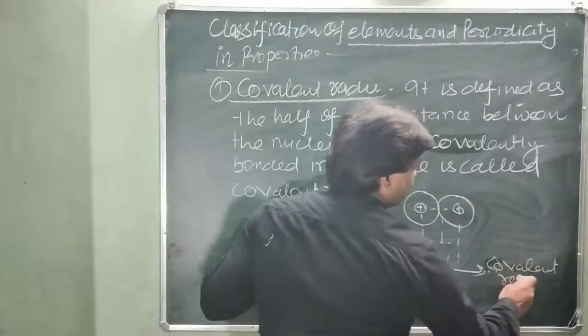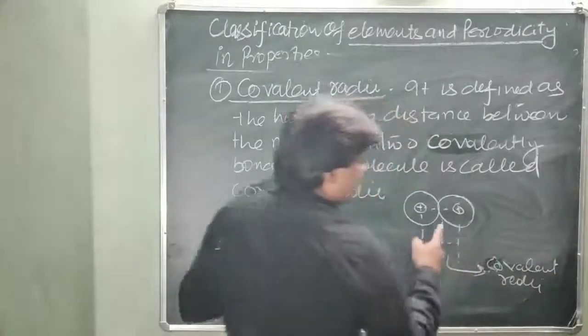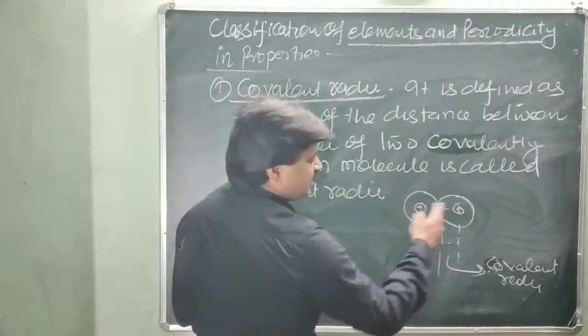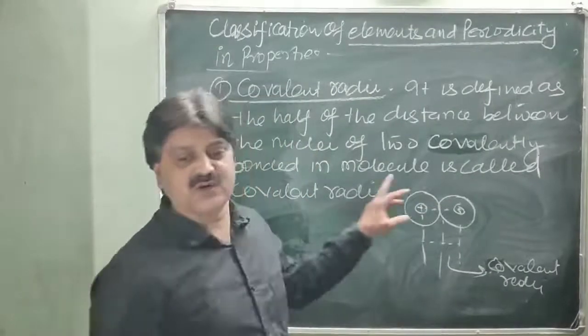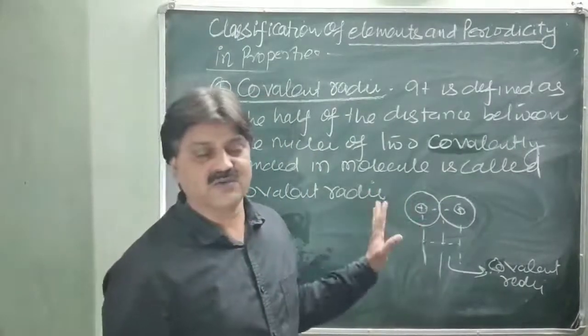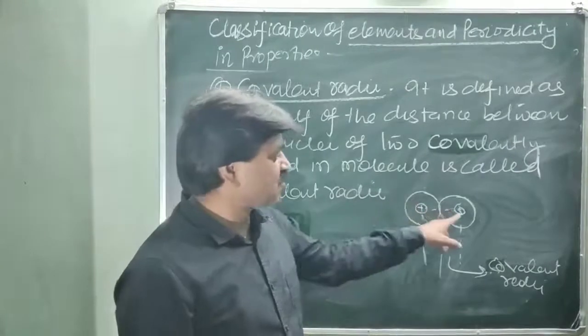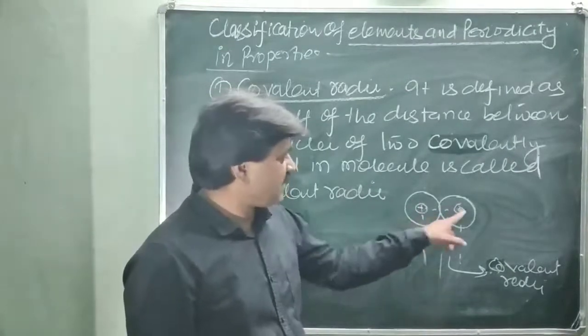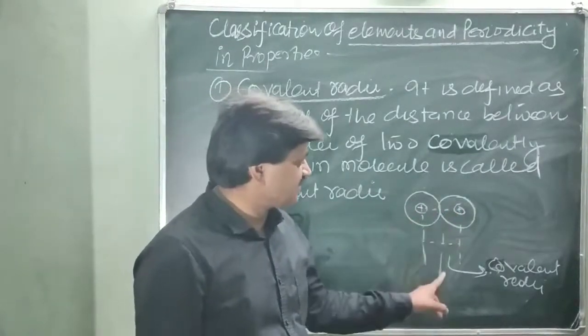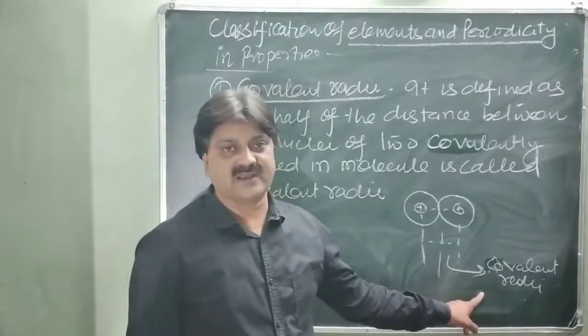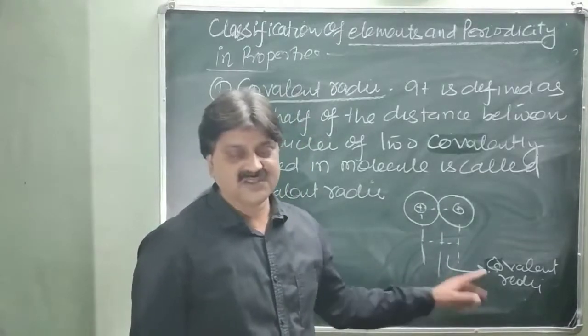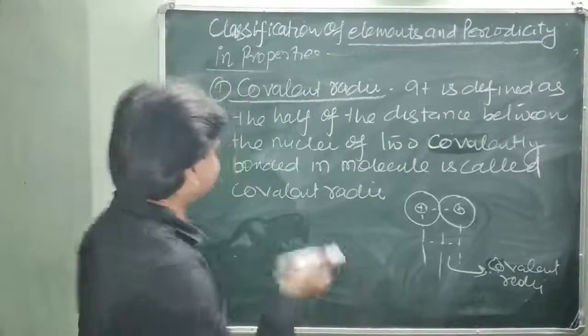Covalent radius. This is half of the distance between the nuclei. This distance is also called the nuclear separation or bond length. You know that, this is also known as the bond length. So half of the distance between the nuclei, this distance, is called the covalent radius. Is it clear?